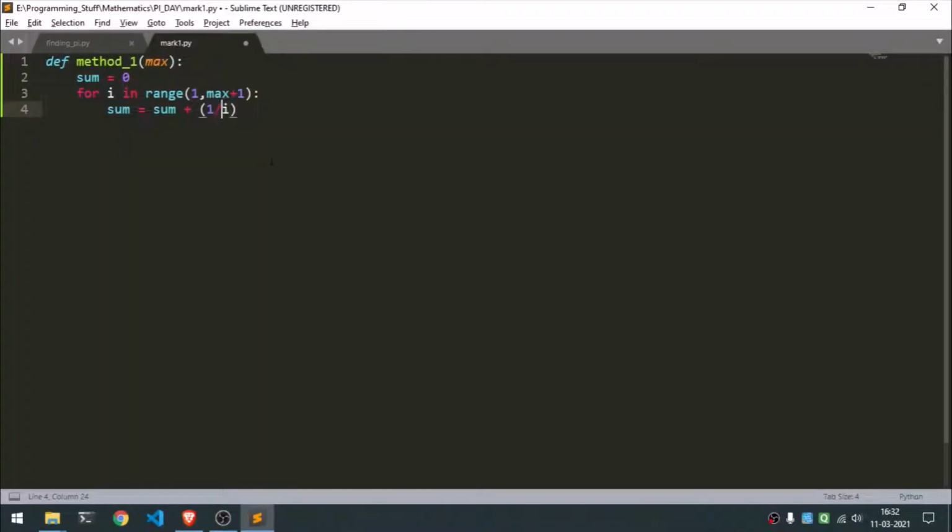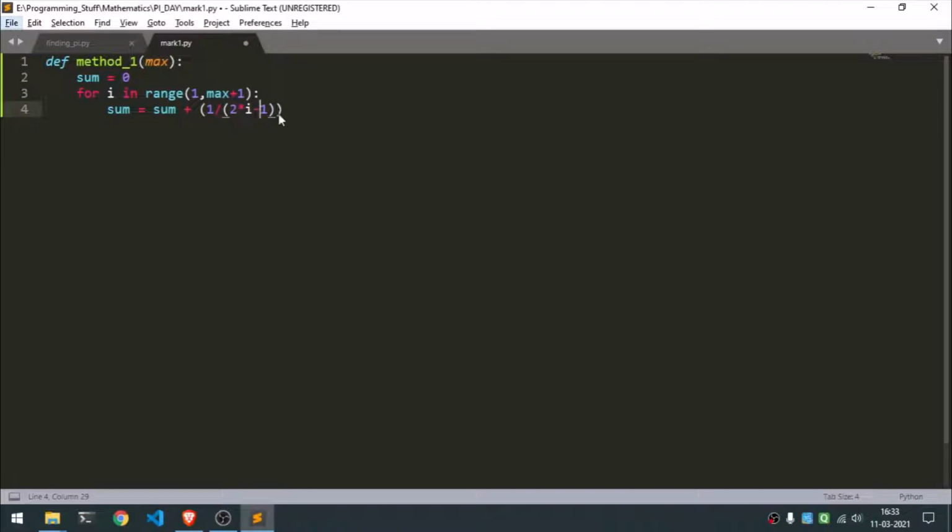So we'll add a 2i to this, and then we'll add plus 1, and we'll put this inside a bracket. So what this sum is now saying is 1 divided by that. When the entire loop runs for the first time, the first value goes inside this i, that would be 2 plus 1, 3. Now I'm missing out the initial one, so we can put a minus 1. So the first value will be 1 over 1, plus 1 over 3, plus 1 over 5 and so on and so forth.